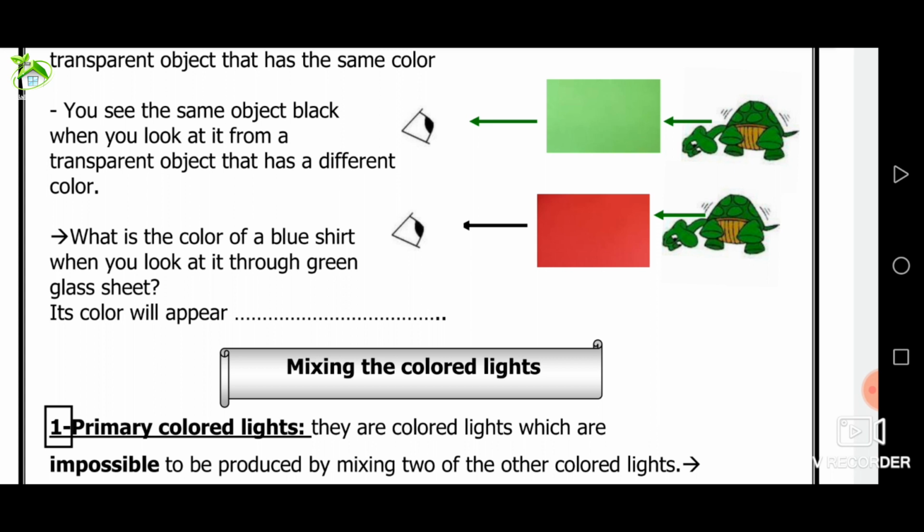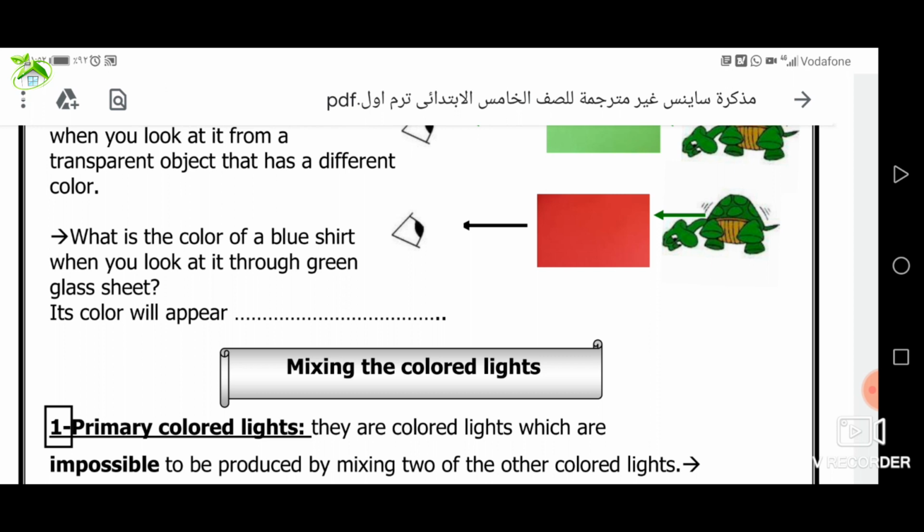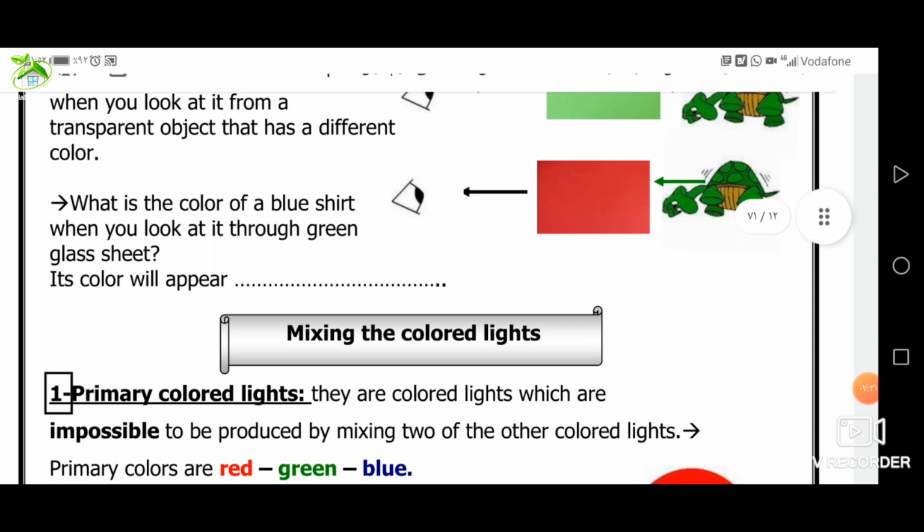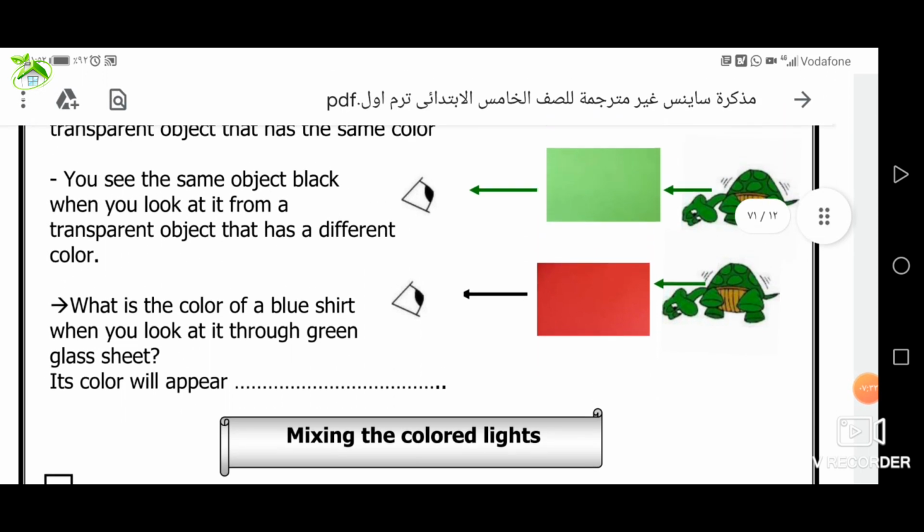Give reason. The apple appears red through the red transparent glass sheet because the apple absorbs all light colors that fall on it and reflects the red light only. Okay? Give reason. The apple appears in no color and seems to be black through the green transparent glass sheet because the reflected red light from the apple is absorbed by the green transparent glass sheet and doesn't transmit through it.